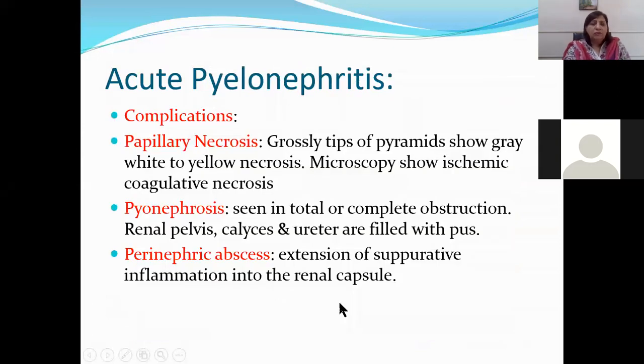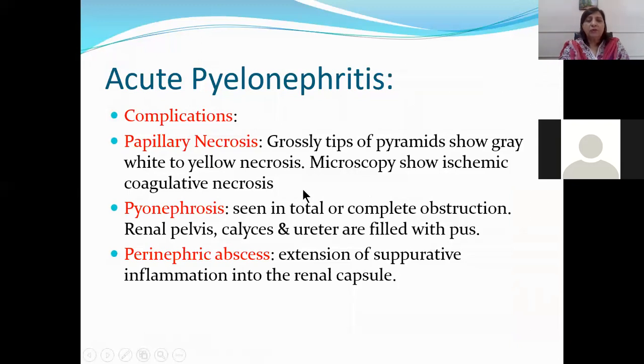Complications of acute pyelonephritis. There are certain complications if this is not treated. Papillary necrosis can be seen. Papillae are present at the tip of the medulla. The necrosis can be seen. Grossly, tips of pyramids show gray-white to yellow necrosis. Microscopically, these tips show coagulative necrosis. Coagulative necrosis you have done in your third year. It means destruction of the nuclei with preservation of the architecture. That is seen microscopically in cases of coagulative necrosis.